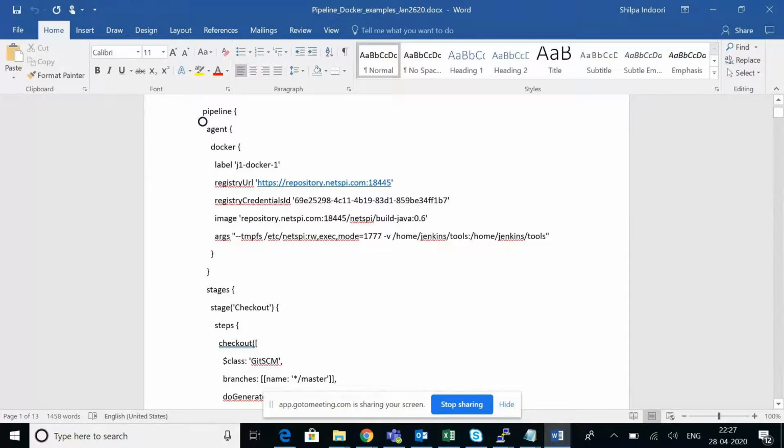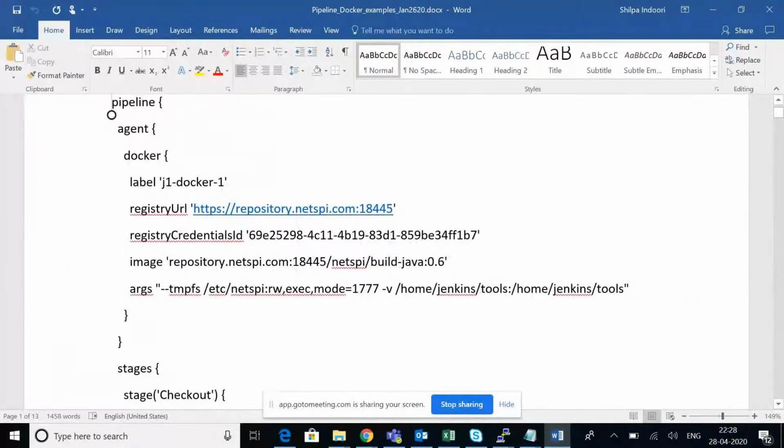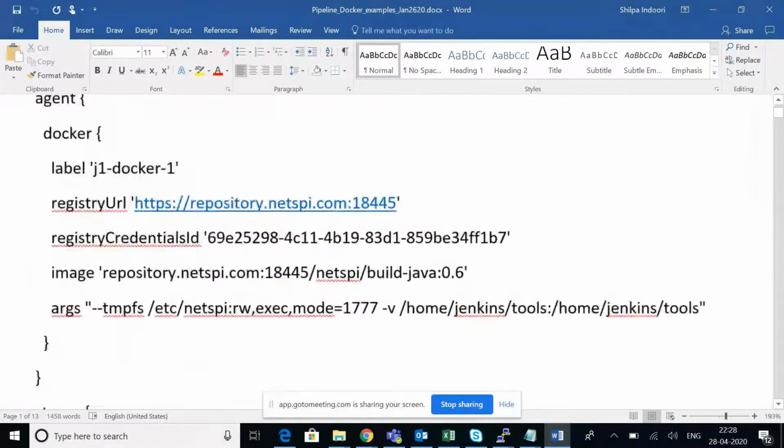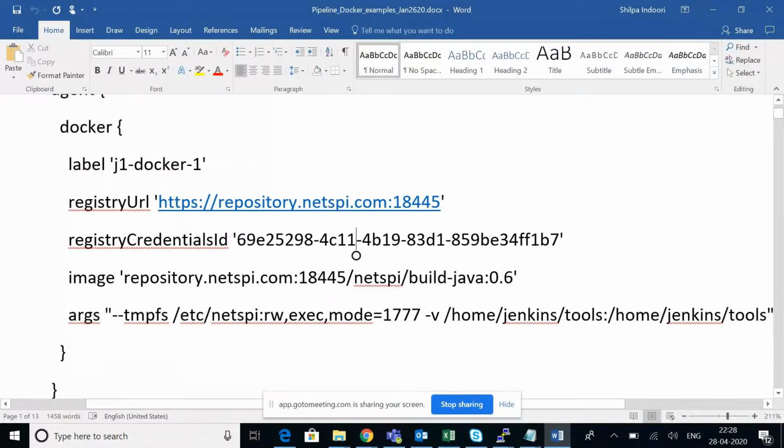Got it? This is one more way. Instead of adding my Maven as a slave machine, I can do it directly like this also. Simply add your Docker host as a slave machine, then you can use this configuration in the agent configuration. What is this registry URL? Registry is nothing but, if you are using any other registry, that registry URL and the credentials for your registry.